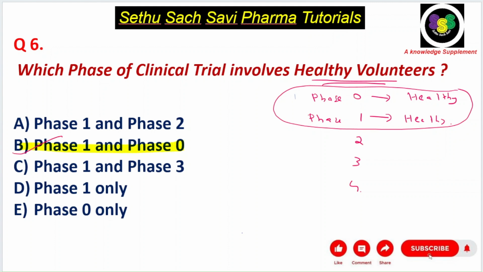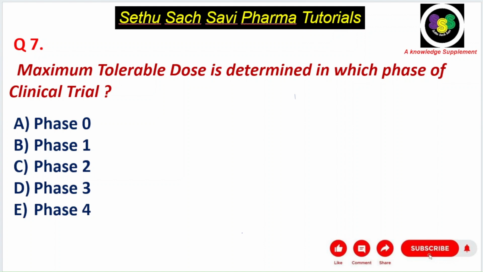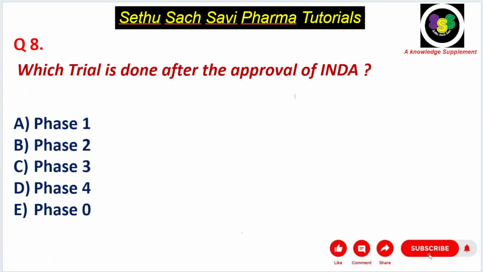Choice B. Next question. Maximum tolerable dose is determined in which phase of clinical trial? Already I told you safety, and maximum tolerable dose is found in phase 1 trial. Choice B. Next question. Which trial is done after the approval of INDA? So I told you after PCT, you will file the application INDA and you will come to the clinical trial. And in clinical trial, the first mandatory trial is phase 1 trial. So the answer is phase 1 trial. A choice.